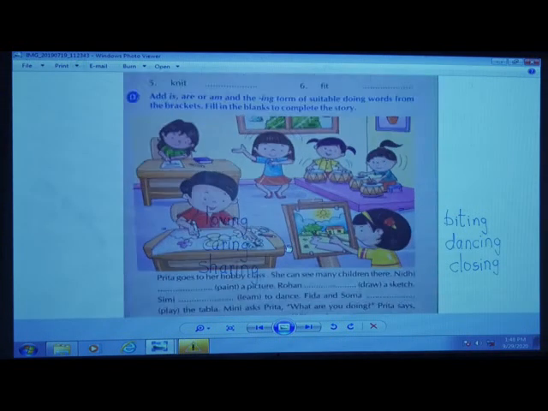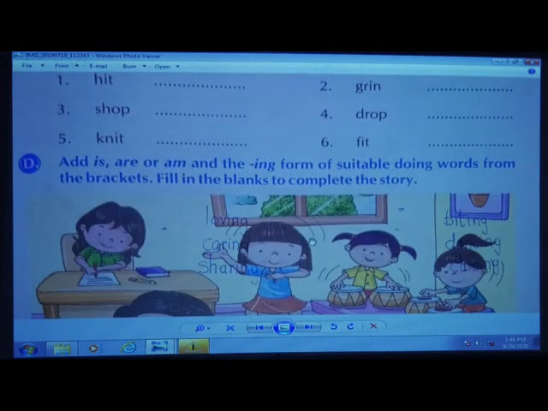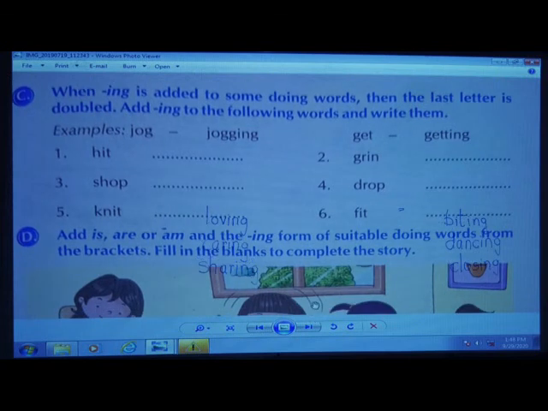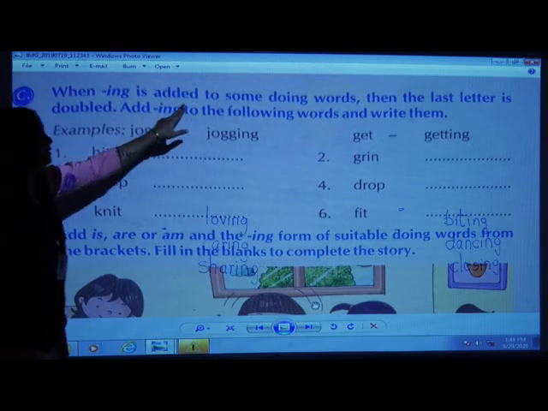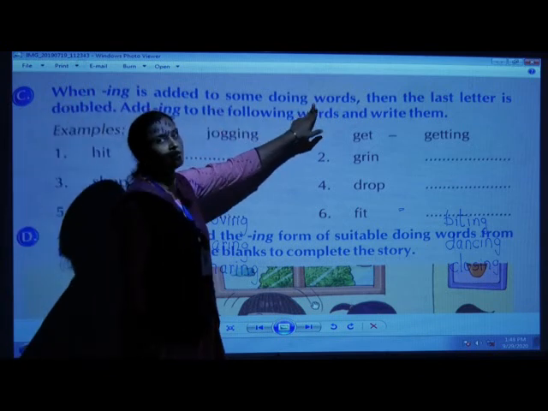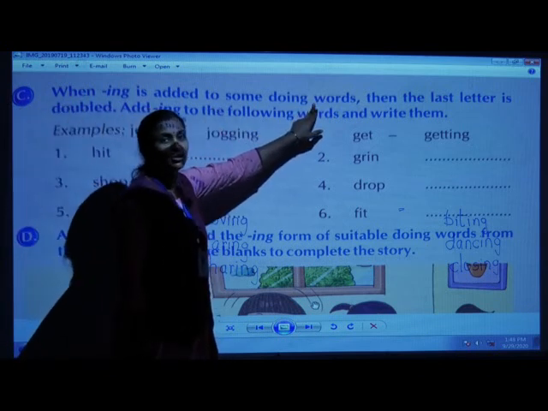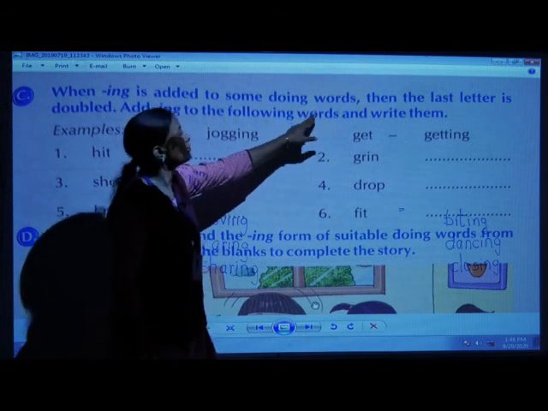Ready, children? Yes. Now you have to go to the next page, that is page number 59, exercise C in your textbook. Now here, when ing is added to some doing words, yes, you know doing words, children, I have taught you, action words, okay?